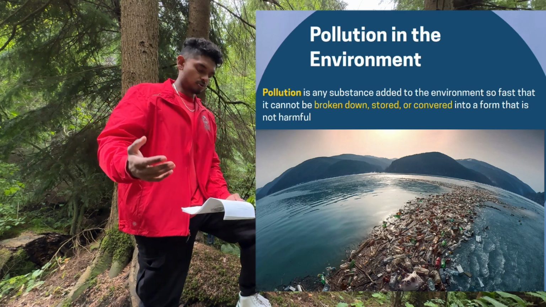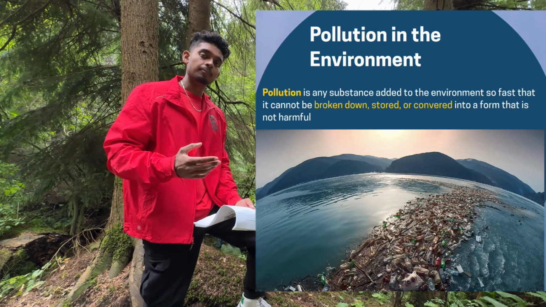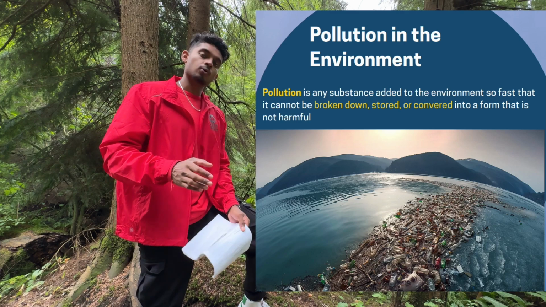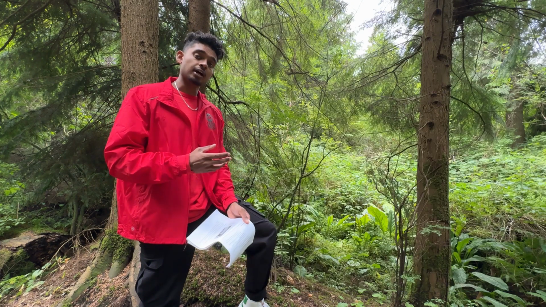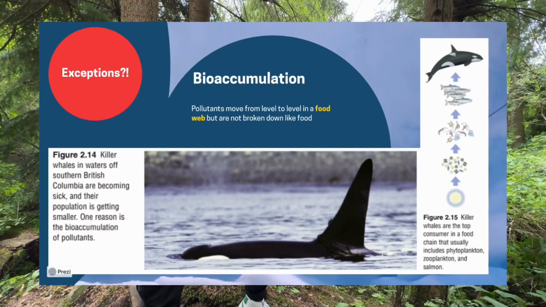Now, pollutants move from one level to the next in a food web, but they're not broken down like food is. If an organism consumes a pollutant, most of it remains in its tissues, like plastic. Each animal in the food chain receives nearly all the pollutant that was consumed by the organism below it. For example, if a rabbit ate a piece of plastic and then a wolf ate the rabbit, the wolf now also accumulates that plastic, and it stacks up if the wolf eats one and then a bear eats the wolf after that. And now there's more and more plastic in the bear. The bear gets the worst of it. The buildup of these pollutants in organisms is called bioaccumulation.